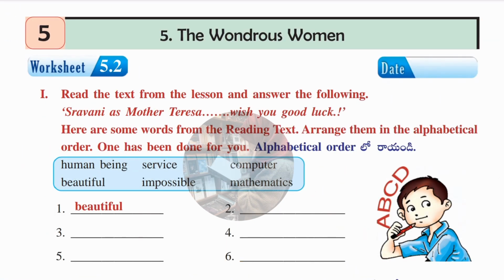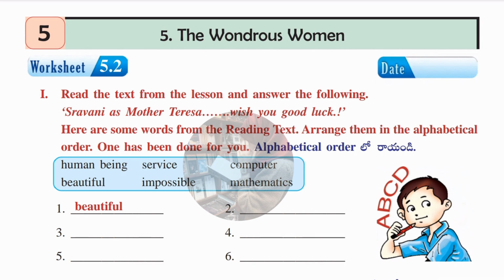Let's move on to the next worksheet, that is worksheet number 5.2. Here also we have to read the text given here. This paragraph is from "Stravani as Mother Teresa to wish you good luck". From this paragraph we have to find the words, and arrange them in alphabetical order. Some words taken from the paragraph are already given, and we have to arrange them according to alphabetical order. Means first an A word will come, then a B word, and like that we have to check and place them in alphabetical order.